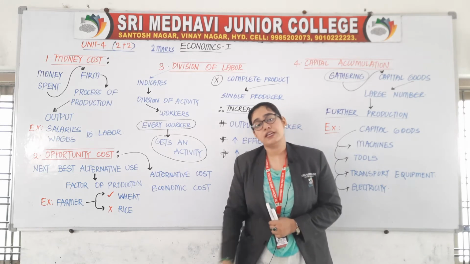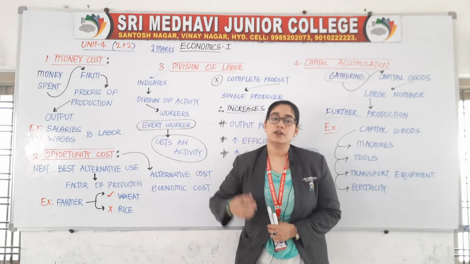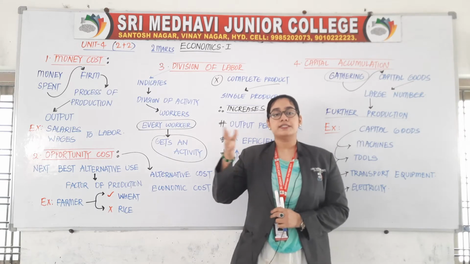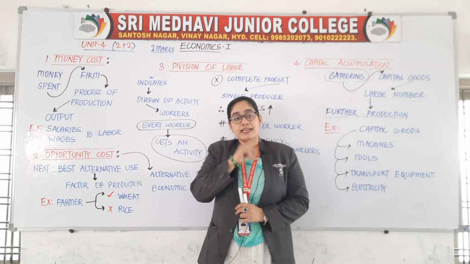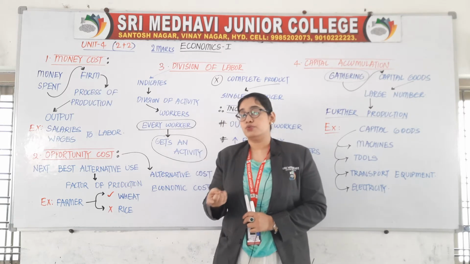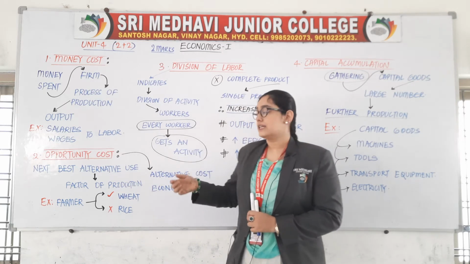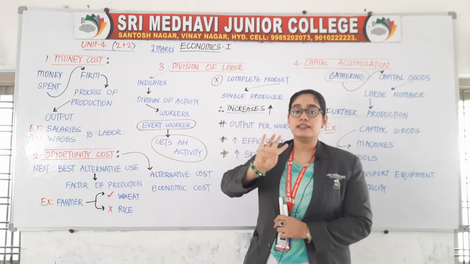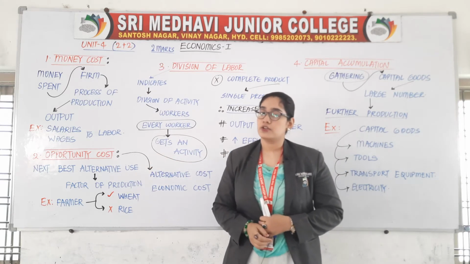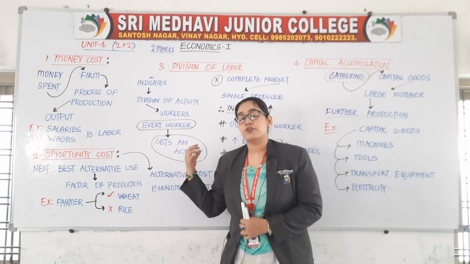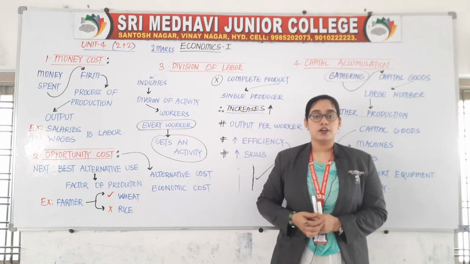For example, if he is growing rice, it is not profitable for him. If he is getting losses, then the next best alternative which he has chosen is wheat. So it is called as opportunity cost. The other 2 names of opportunity cost are alternative cost or economic cost.